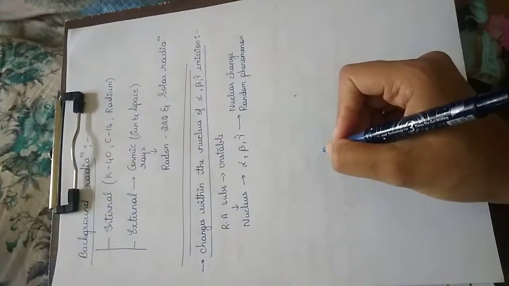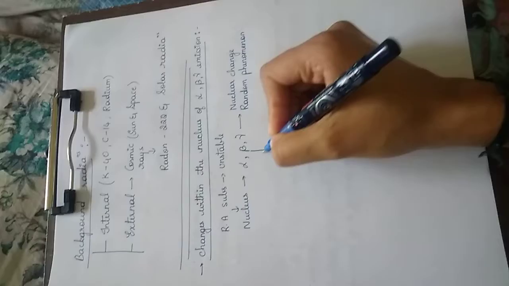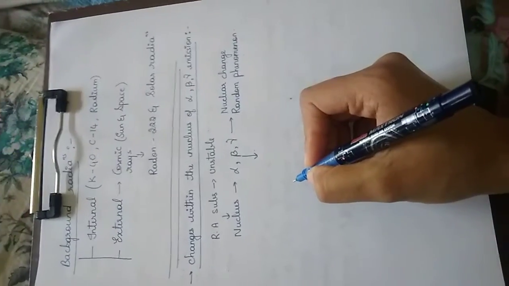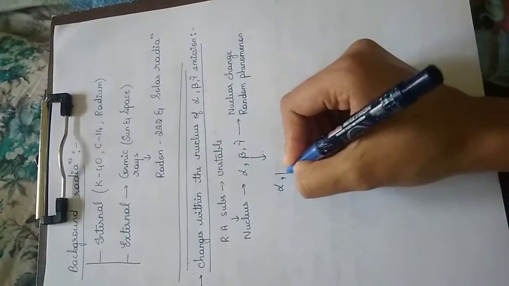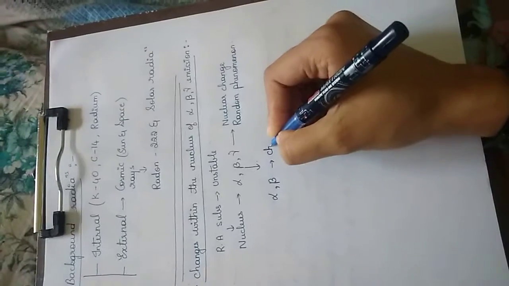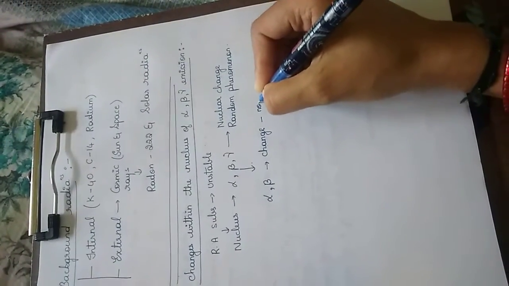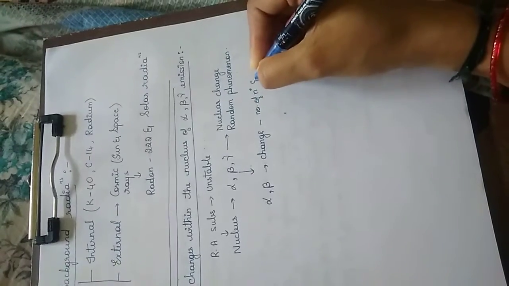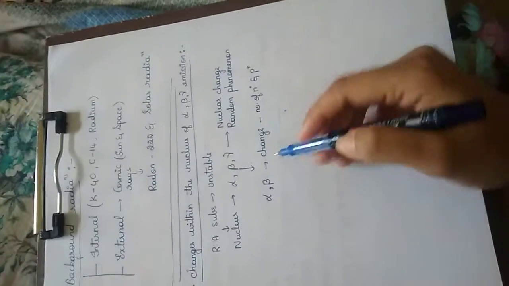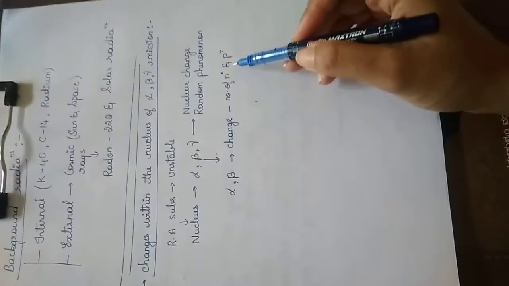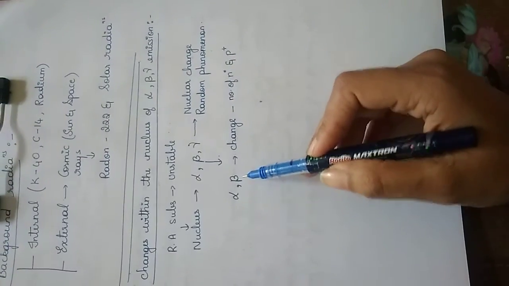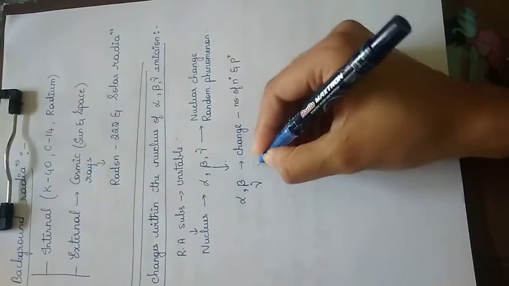So you know these are the three emissions, correct? When it comes to alpha and beta, there is a change in the number of neutrons and protons. But what about gamma?